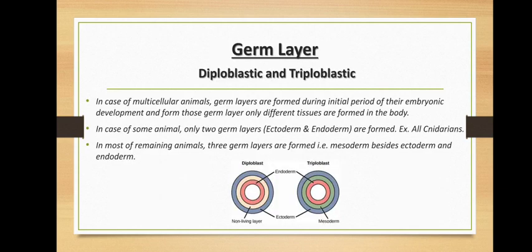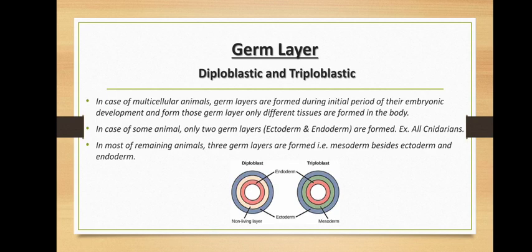Very good. Next, now germ layer, that is the third criteria, right? What is germ layer? You can write it down. A germ layer is a group of cells in an embryo that interact with each other as the embryo develops and contribute to the formation of organs and tissues.